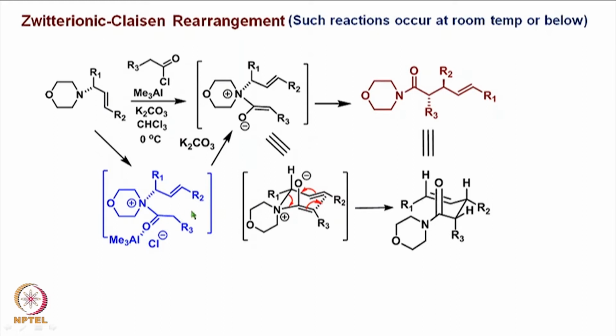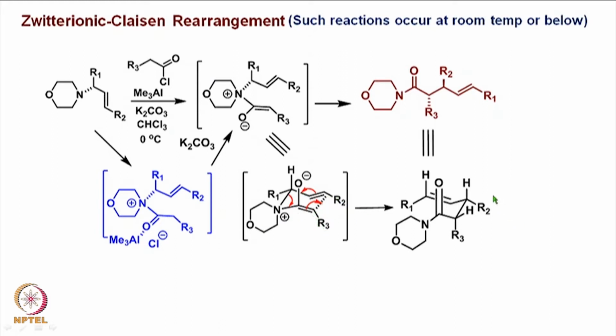Then we of course can expect under basic conditions to form the corresponding enolate of this kind, which can be written in this particular fashion. And this transition state, which is a 6-member transition state, then allows a rearrangement of Claisen type, and since it is all along involving a zwitterion, therefore it is called Zwitterionic-Claisen rearrangement.